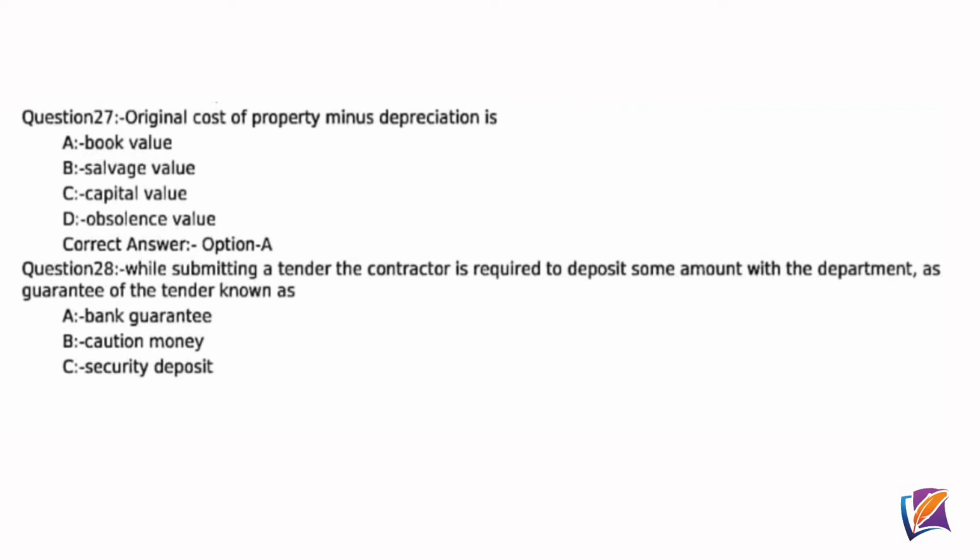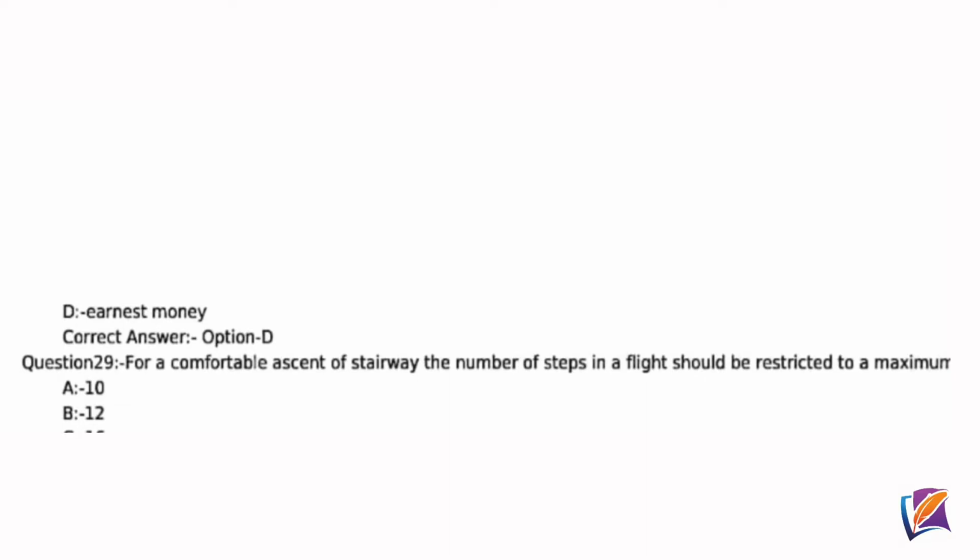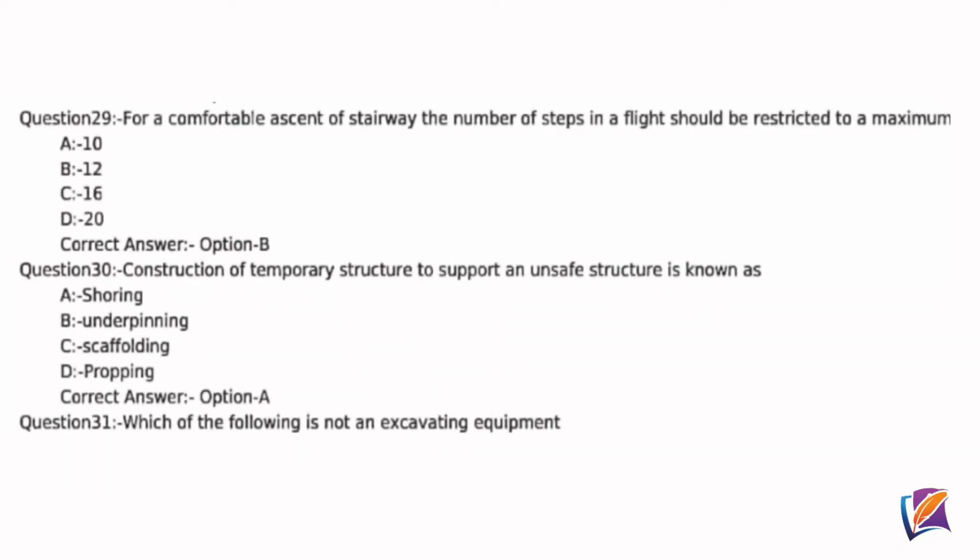Question 28. While submitting a tender, the contractor is required to deposit some amount with the department as guarantee of the tender, known as? Correct answer option D, earnest money. Question 29. For a comfortable ascent of stairway, the number of steps in a flight should be restricted to a maximum of? Correct answer option B, 12. Question 30. Construction of temporary structure to support an unsafe structure is known as? Correct answer option A, shoring.